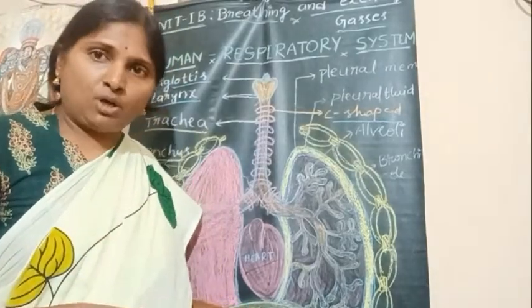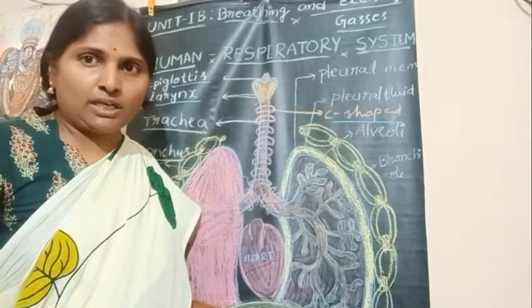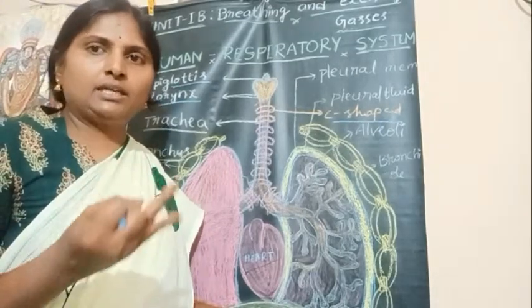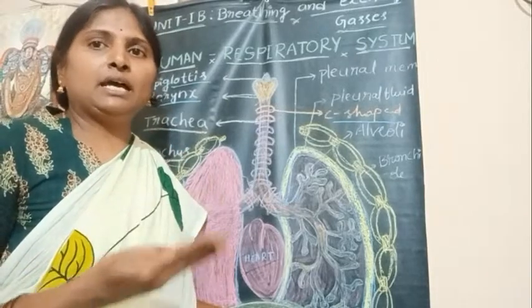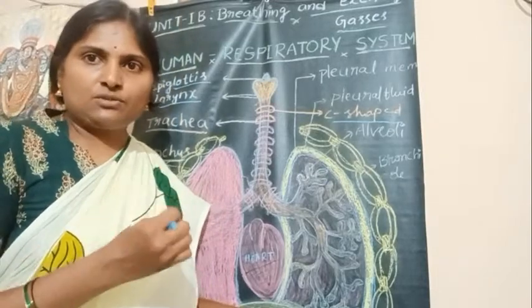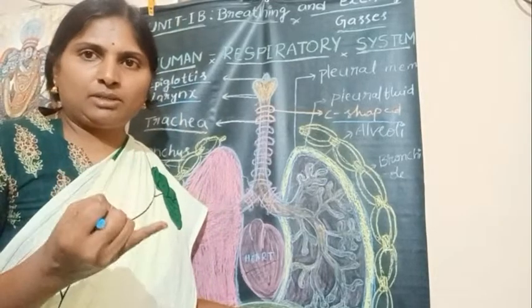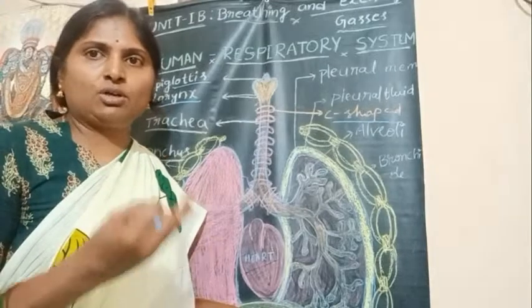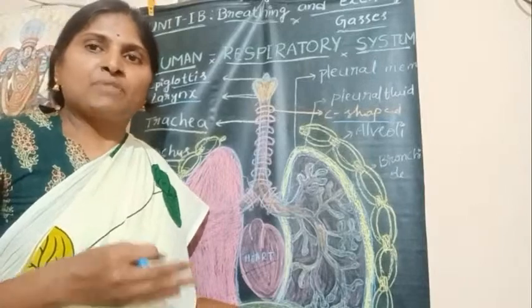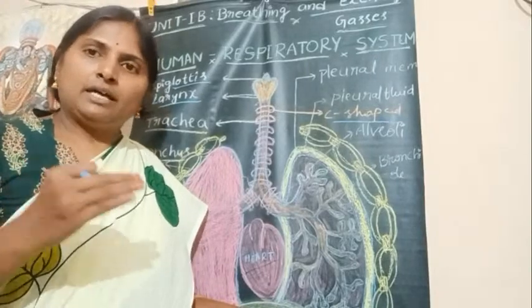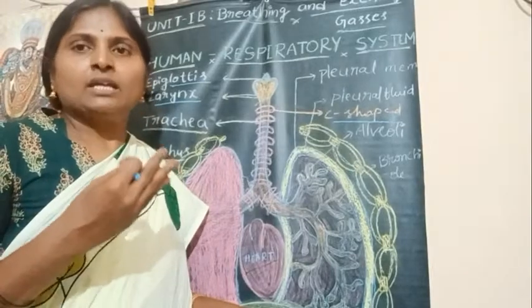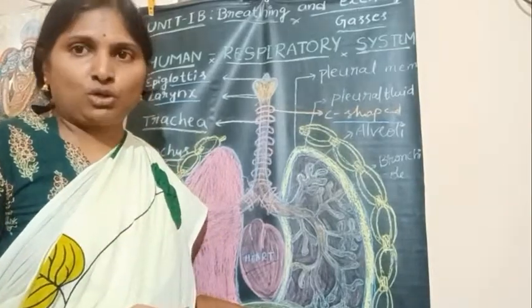Again these tertiary bronchi divide and redivide into primary, secondary, tertiary, terminal and respiratory bronchioles.